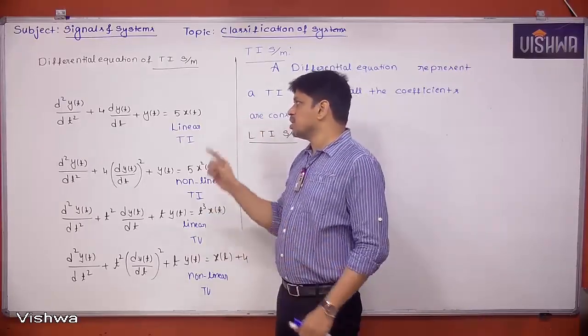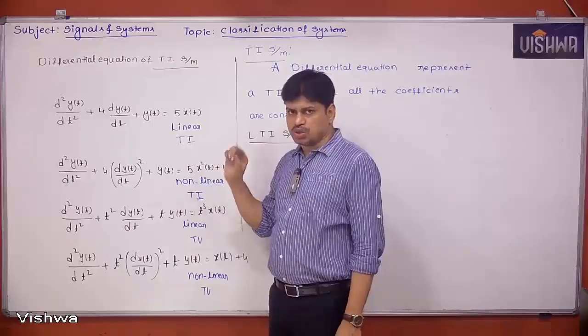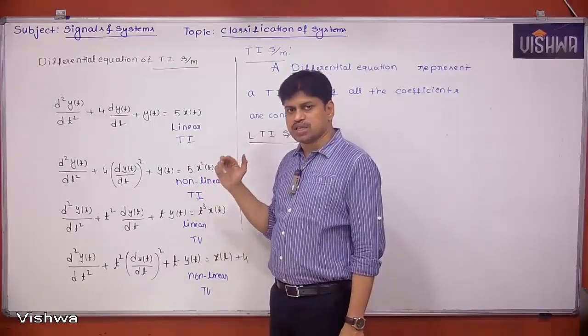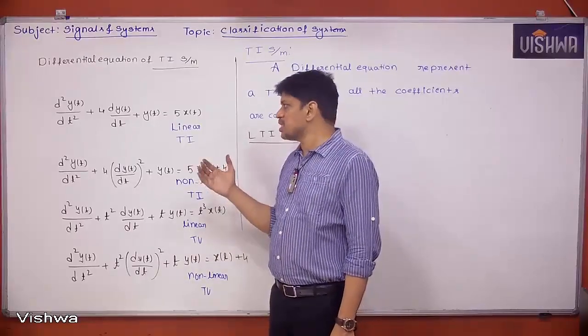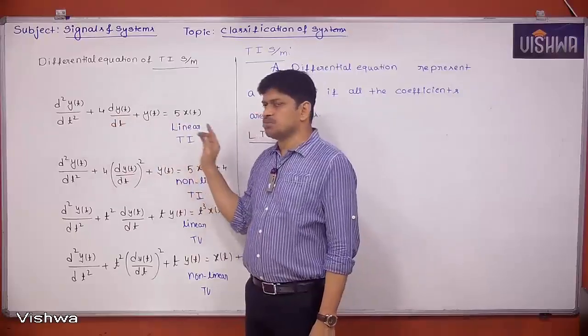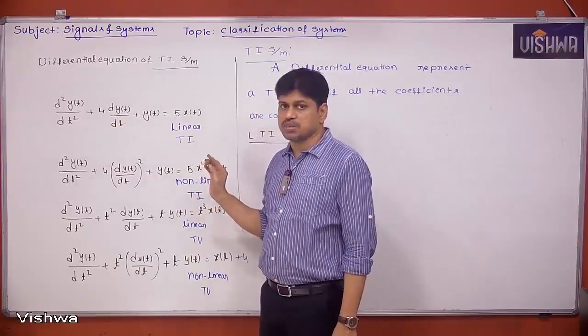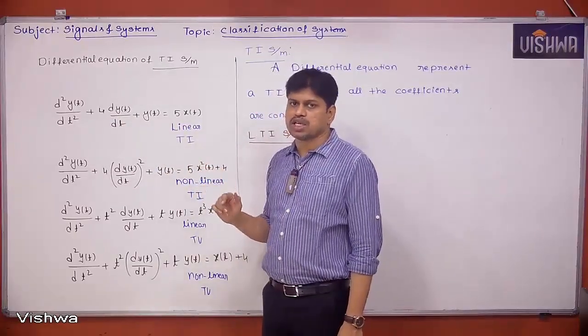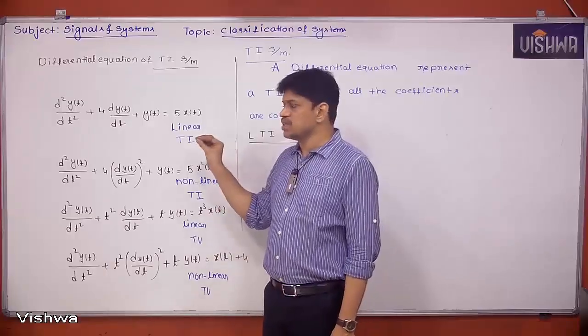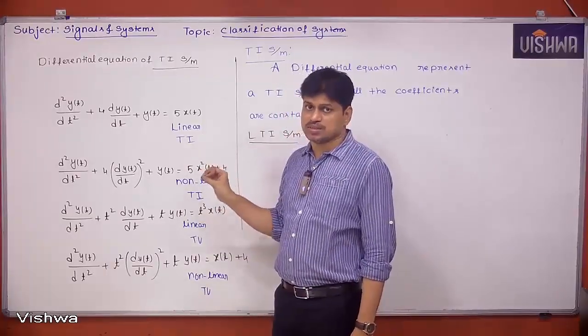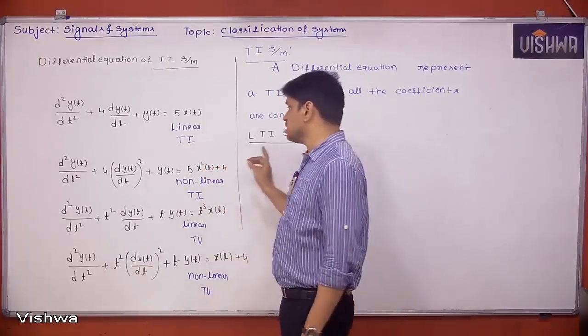Each term must have degree equal to 1, which is the first condition to make the system linear. And the next condition, each coefficient must be constant, which makes the system time invariant. So these two properties have to be satisfied so that the differential equation represents a linear and time invariant system. That is an LTI system.